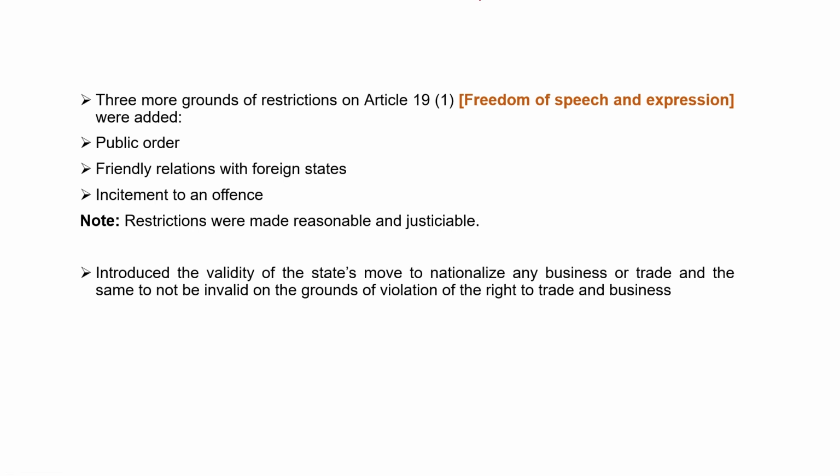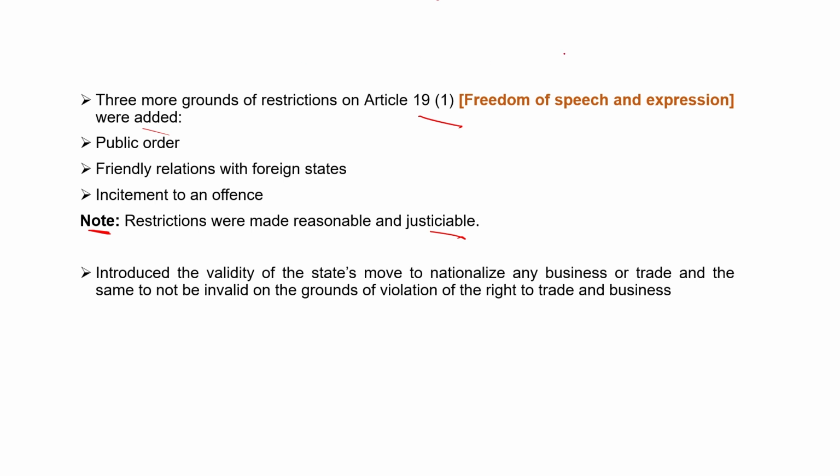Three more grounds on restrictions of Article 19, freedom of speech and expression, were also added. Public order was added, friendly relations with foreign states were added, and incitement to an offense was also added. Here is a note: restrictions were made reasonable and justifiable only. If the law is not reasonable and not justifiable, then it can be challenged in the Supreme Court and High Court. Clear, after the Keshavananda Bharati case.